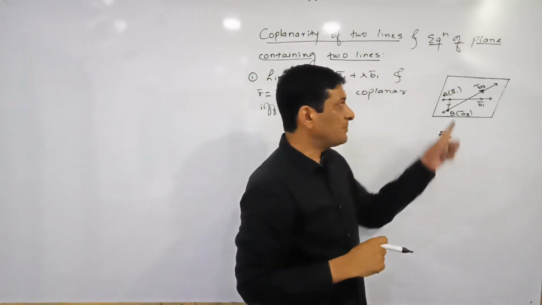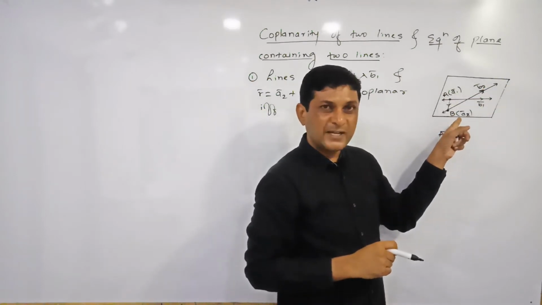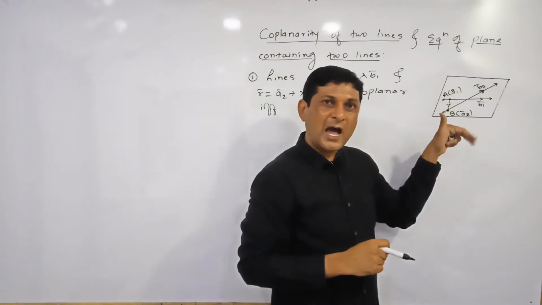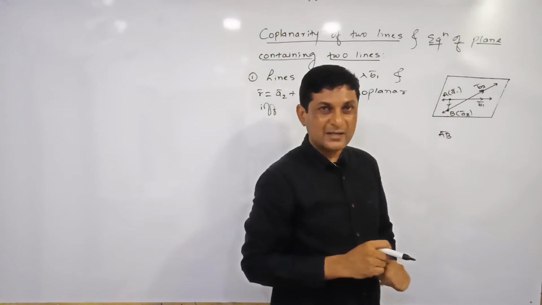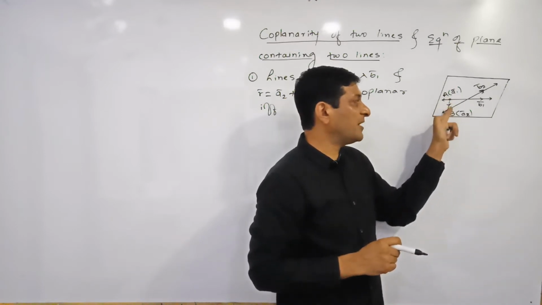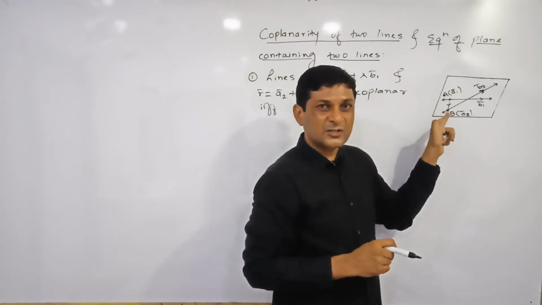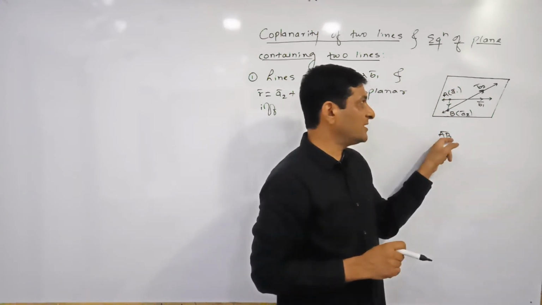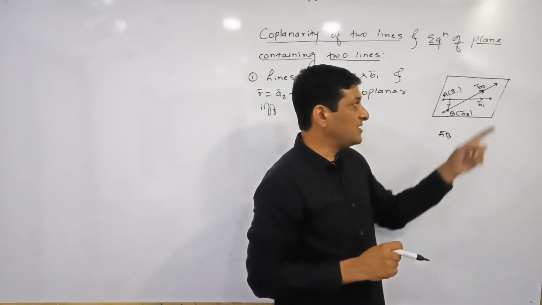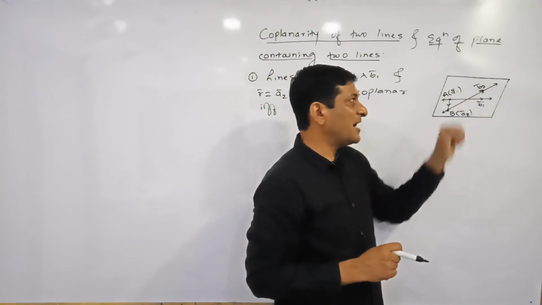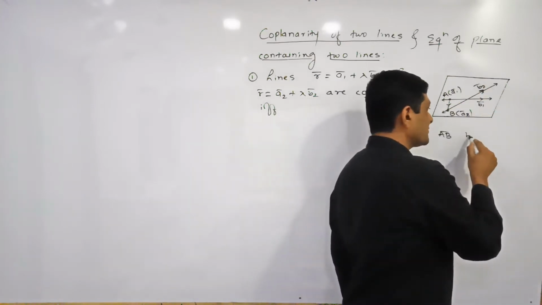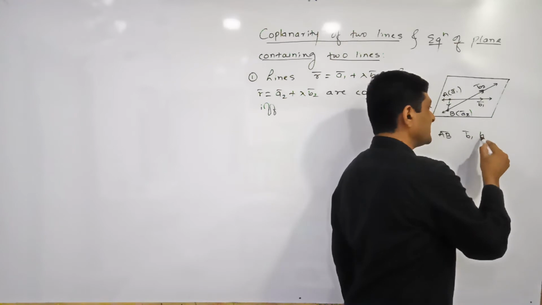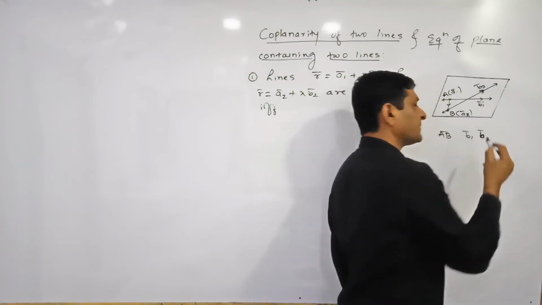AB bar. If lines lie in the plane, means points on the line also lie in the same plane. अगर ये दोनों point इसी plane में है, then the vector joining these 2 points lie in the same plane, means AB bar is a vector lie in this plane. And here we can observe that b1 bar and b2 bar, these 2 vectors also lie in the same plane, isn't it? b1 bar and b2 bar.